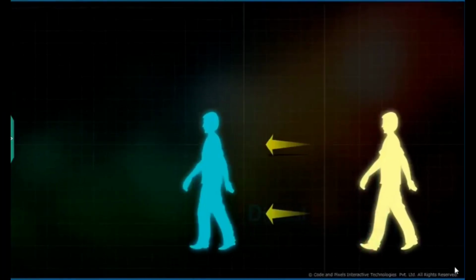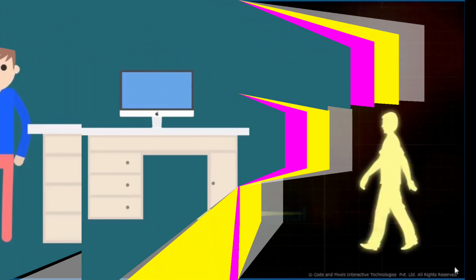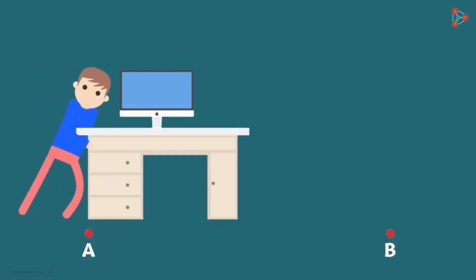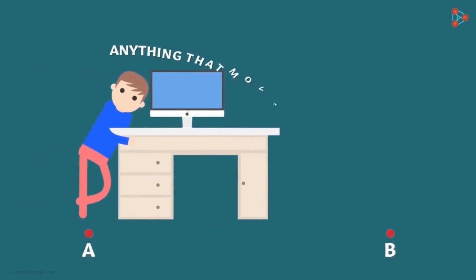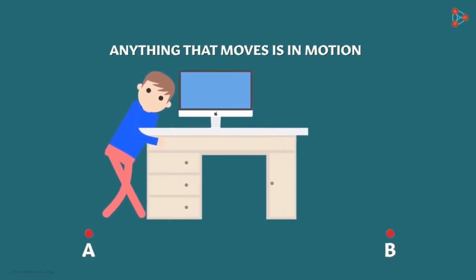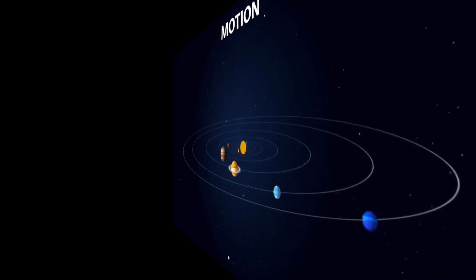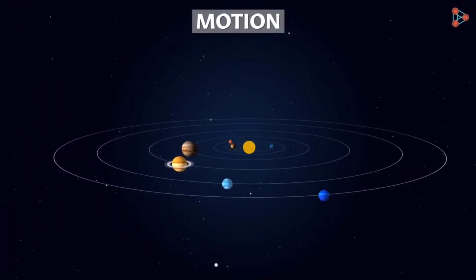Welcome to the topic motion. People from point A to point B. What will he do? Yes, he pushed the table in the direction of point A and in the direction of point B. That means anything that moves is in motion. Another example, planets undergo motion.